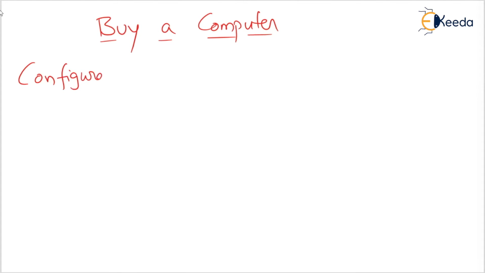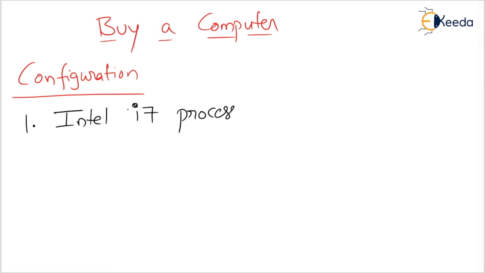That means, which microprocessor are we presently using? Dear students, please tell me. Presently we are using the Intel Core i7 processor. Yes or no? Once you check your laptop or your computer, we are using an Intel i7, or i3 or i5 processor. The present processor is the i7 processor.